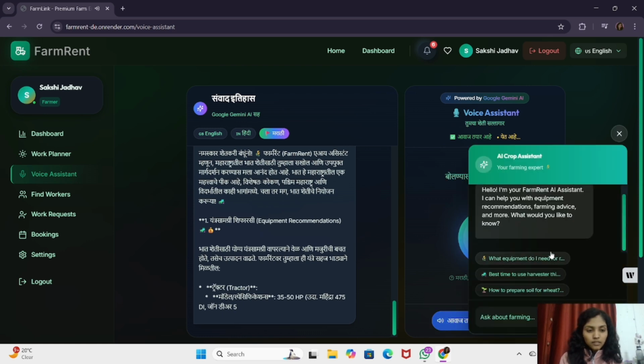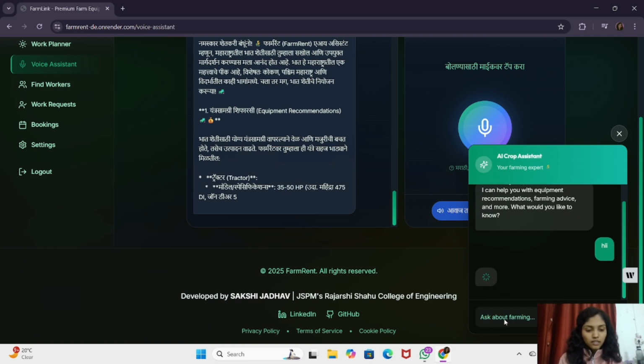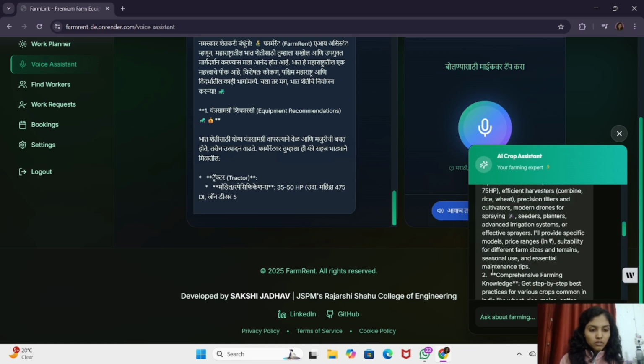And here we can see I also provided the chatbot to ask anything about farming, so that the user can easily speak and ask anything about their farming questions. Here I also use the API so it can properly fetch the response.